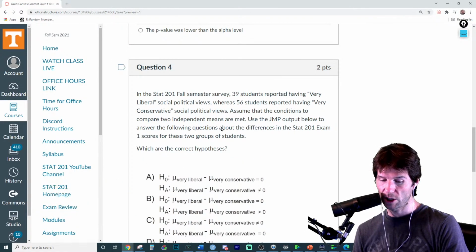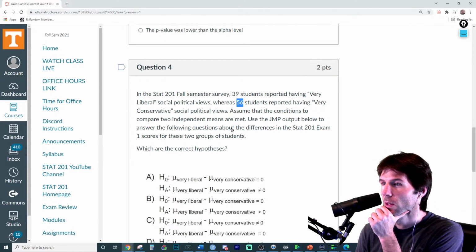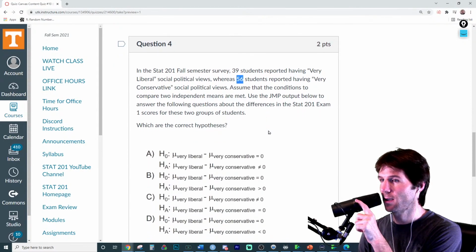So now we have to read the question. In stat 201, 39 had this, so we can confirm you can use different sample sizes. And we have to assume that the conditions are met. Use the JMP output to answer the following question about the differences for these two groups. What are the correct hypotheses?